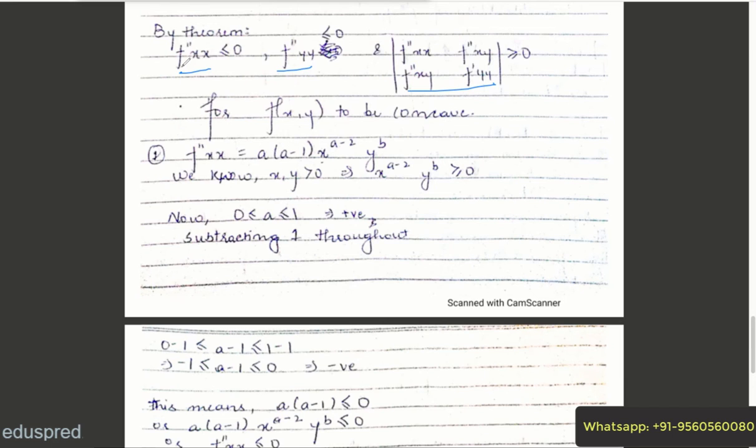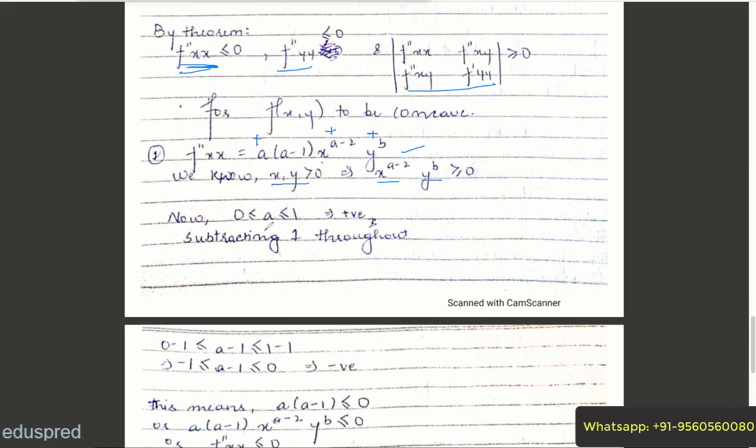Your first condition is f double prime x, that is this, and we know that xy is greater than 0, so this is also positive, this is positive. You have this is positive, and a belongs to 0 to 1, which means this is also positive. Now for this entire term to be negative, we want a minus 1 to be negative.